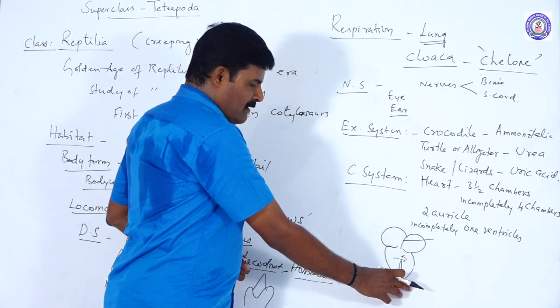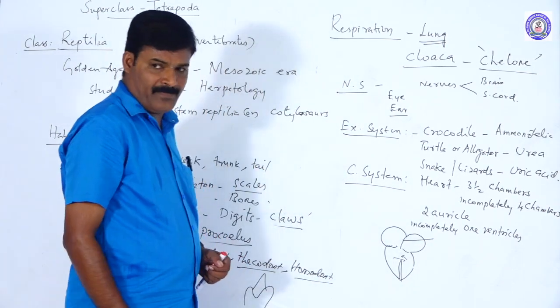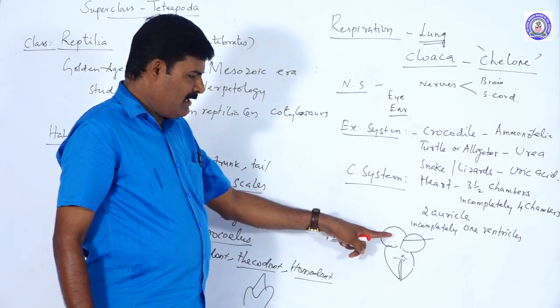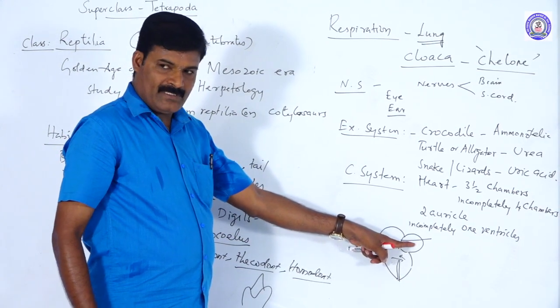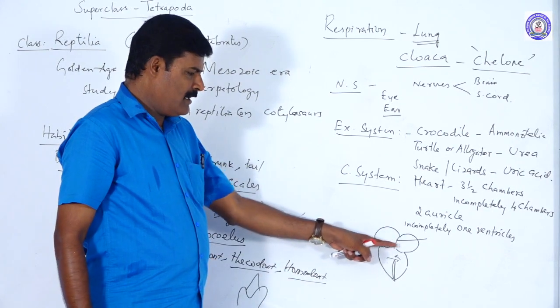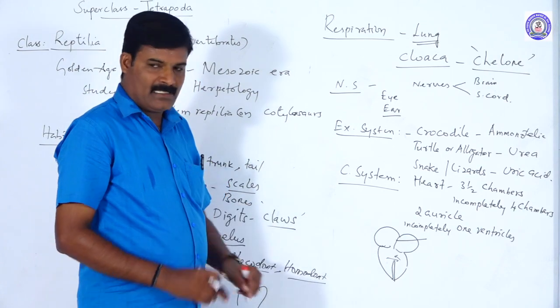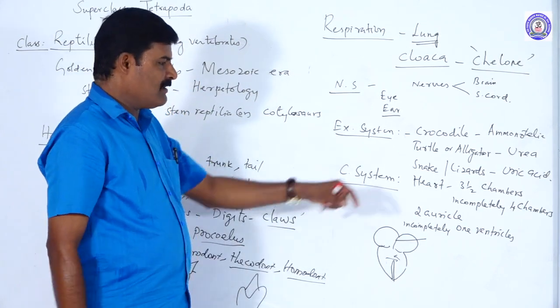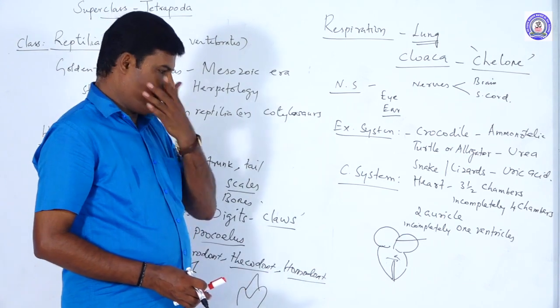Mixed blood, that is oxygenated and deoxygenated blood, mixes in the ventricle. In general, the right auricle receives deoxygenated blood and the left auricle receives oxygenated blood. When the atria contract, blood comes into the ventricle, but mixing occurs because the septum is not fully closed. Hence it is called an incompletely four chambered heart.